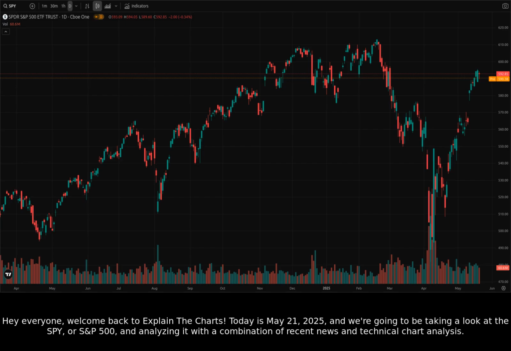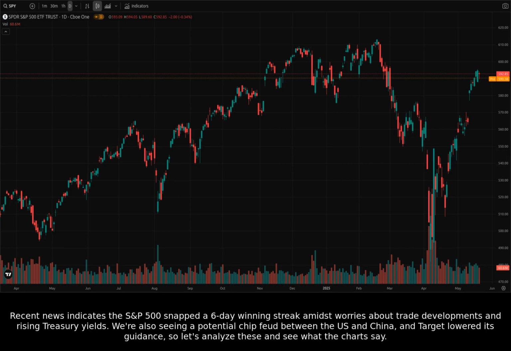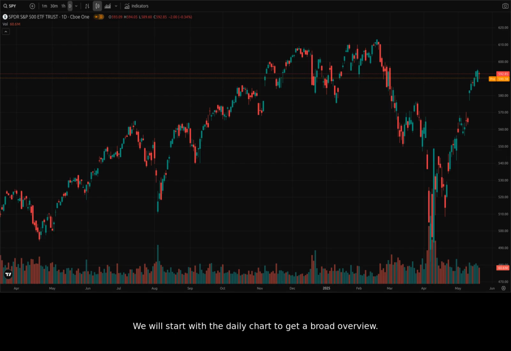Today is May 21st, 2025, and we're going to be taking a look at the SPY, or S&P 500, and analyzing it with a combination of recent news and technical chart analysis. Recent news indicates the S&P 500 snapped a six-day winning streak amidst worries about trade developments and rising Treasury yields. We're also seeing a potential chip feud between the US and China, and Target lowered its guidance, so let's analyze these and see what the charts say. We will start with the daily chart to get a broad overview.